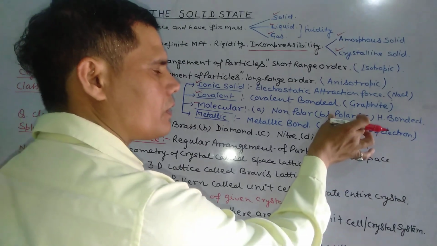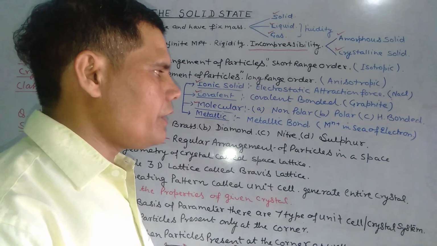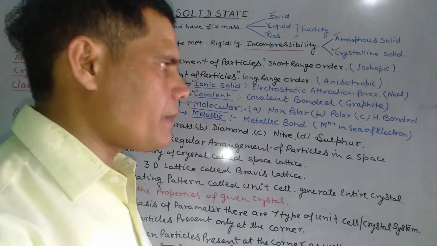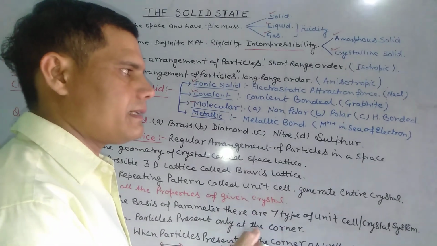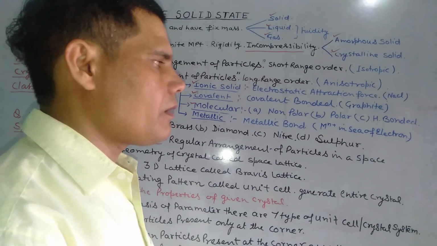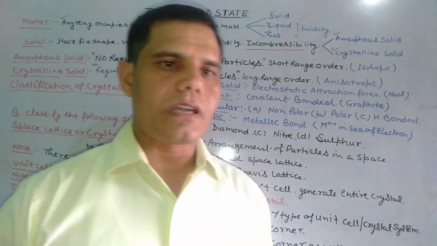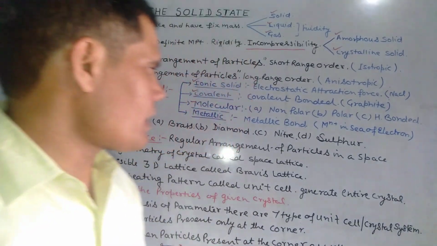In polar molecular solids, for example, HCl, molecules are bound by dipole-dipole interaction force. And hydrogen bonded molecular solids like H2O, meaning hydrogen bonds are present between molecules or atoms.